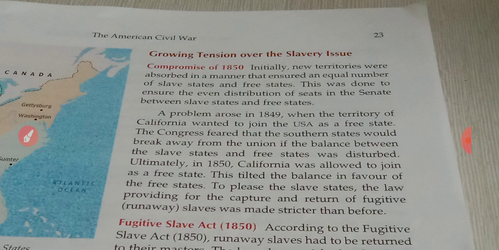Harriet Beecher Stowe's book, Uncle Tom's Cabin. Uncle Tom's Cabin was a book written by Harriet Beecher Stowe. It described the pathetic condition of the slaves in America and aroused widespread popular resentment against slavery.